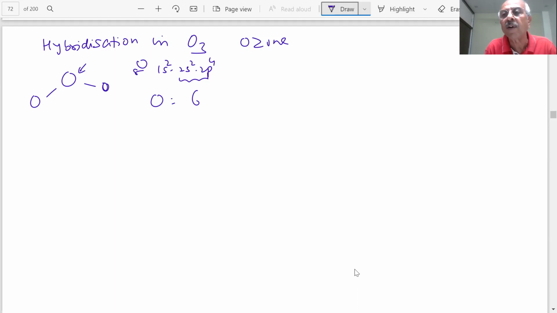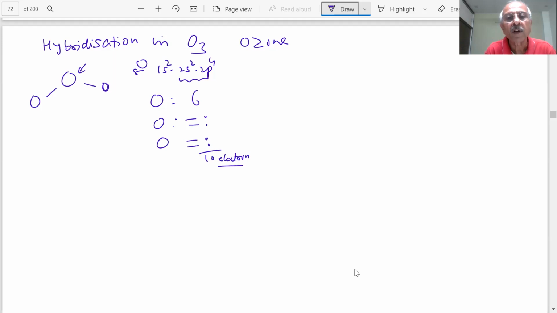Each is forming a double bond with these 2 oxygen atoms. So there is another oxygen atom. They have 6 electrons, they need 2, so this will form a double bond. Okay? So what is the result of that? They are sharing 2 electrons. Total 6, 2, 8 and 10 electrons.